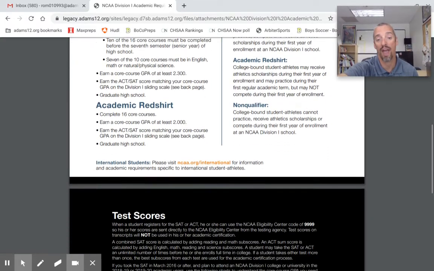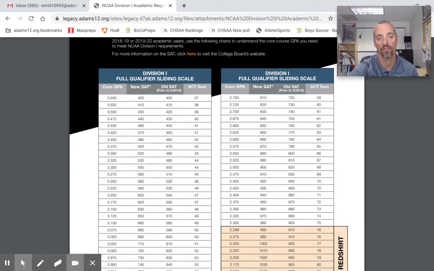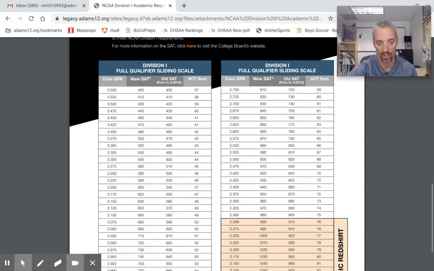In the meantime, once you have that GPA, over here, it'll tell you what you need to get a full qualifier. So let's pretend a student, for example, calculates his or her GPA and has a 3.0. So that student finds themselves here and says, this is me. I have a 3.0 core GPA. And that means that I need to get a 720 on the SAT, which of course is a combination of the two subscores.